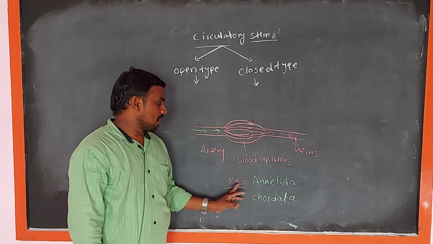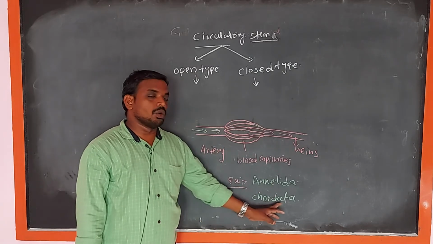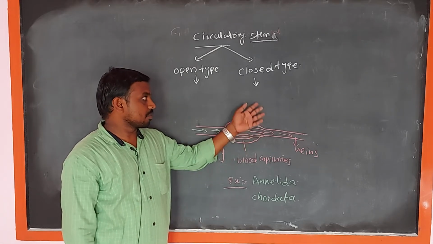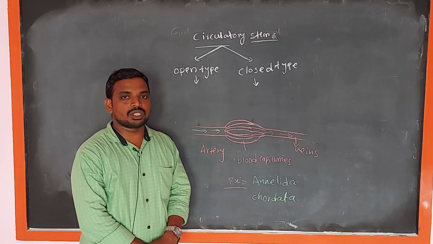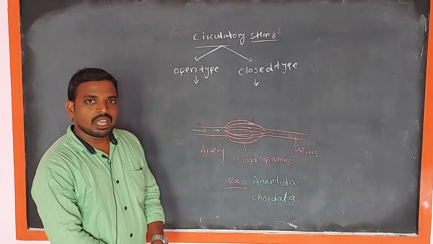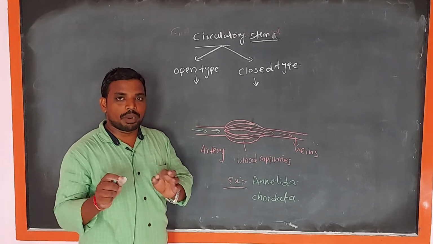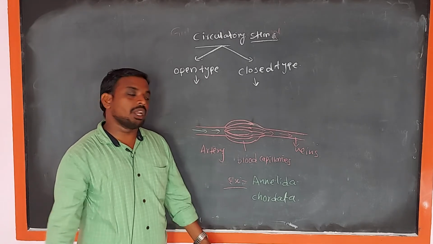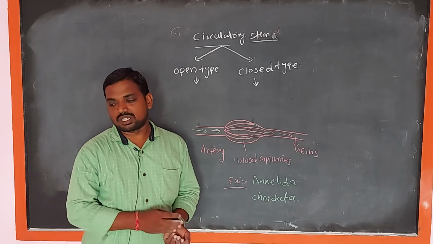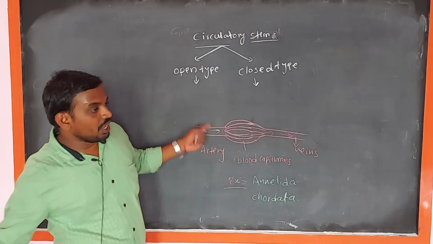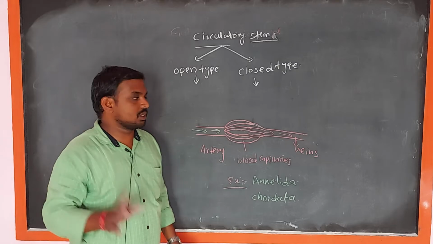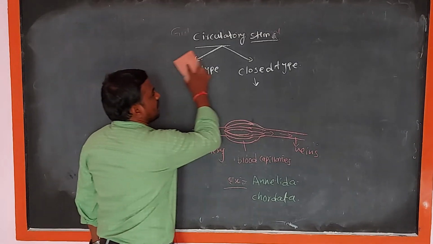These are seen in annelidan animals and all chordata animals are exhibited closed type of circulatory system except Urochordata animals. Urochordata animals, these are exhibited open type of circulatory system and remaining all chordata animals are exhibited closed type of circulatory system. So which type of circulation is present in different groups of phylums or animals, they are seen in a table.